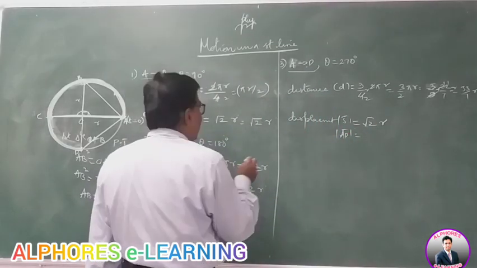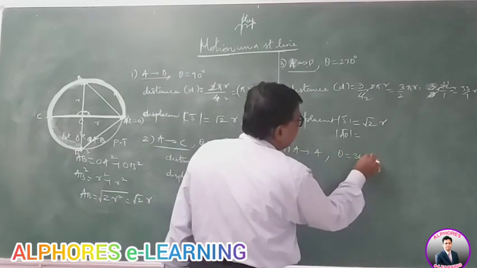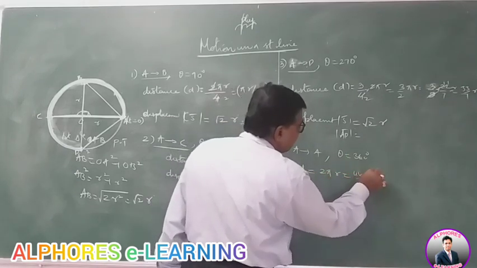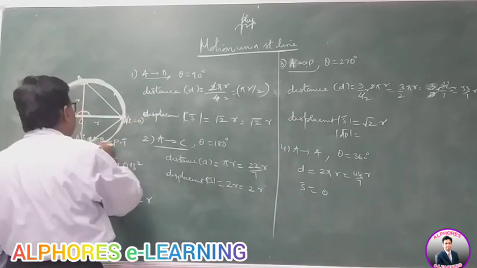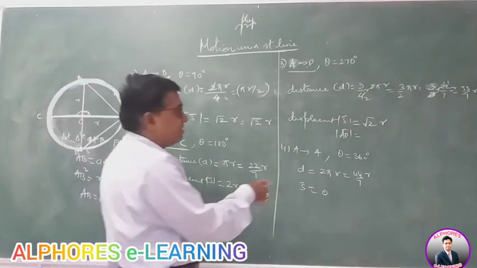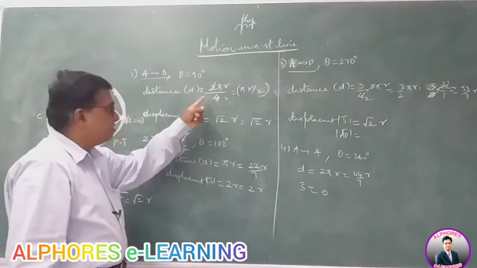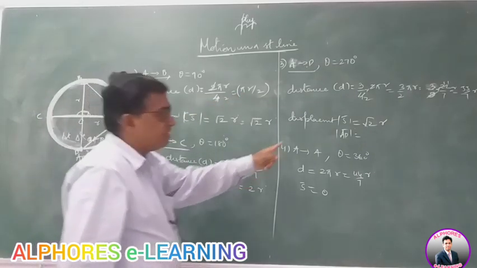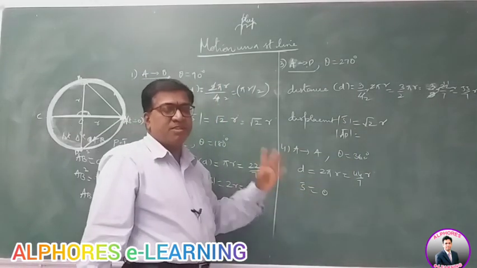And finally, when the body completes A back to A, then theta is 360 degrees. Distance is the perimeter, 2 pi r, which is 44/7 r, but displacement is 0. The body has come back to the same point again, so the displacement covered is 0. Distance is 44/7 r, that is 11/7 r, 22/7 r, 33/7 r, 44/7 r. Displacement is root 2 r, 2 r, root 2 r, and finally 0.